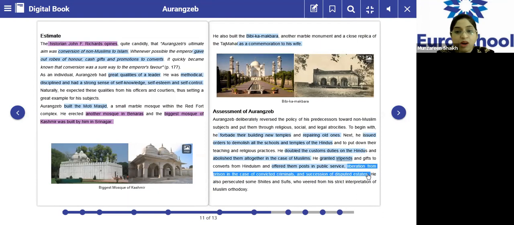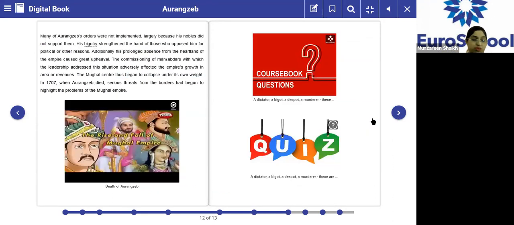Next, he also persecuted some Chishtis and Sufis who veered from his strict interpretation of Muslim orthodoxy. Anybody who would raise their voice against him, even if they were Sufis, Aurangzeb would be very strict with them and regard them as orthodox. That means he did not listen to the religious people who would guide him, so he couldn't listen to them.